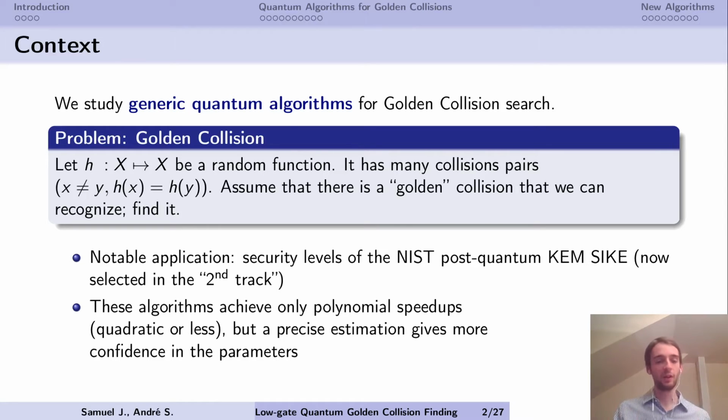So the golden collision problem can be phrased as follows. We have a random function. It has many collision pairs, and we assume that there is a golden collision among them that we can recognize, and we want to find it. This can be applied to the security of the NIST post-quantum candidate SIKE, which is now selected in the second track. The algorithms that we're going to obtain achieve only polynomial speedups, quadratic at best, but it's necessary to precisely estimate them to have more confidence in the parameters that we are going to use.